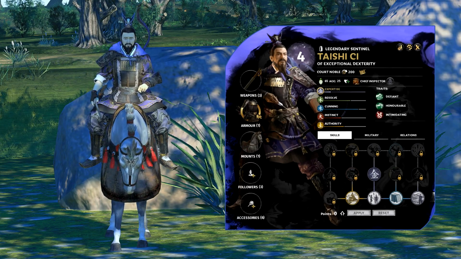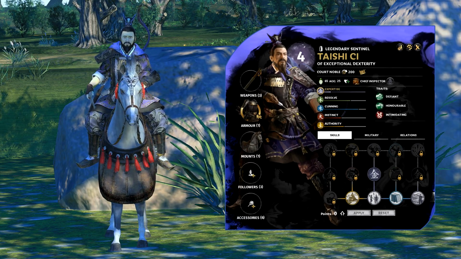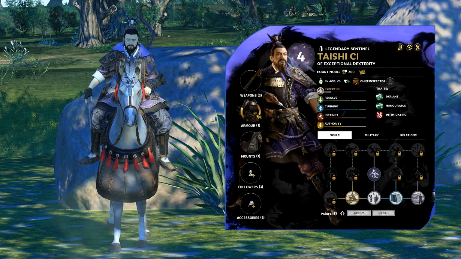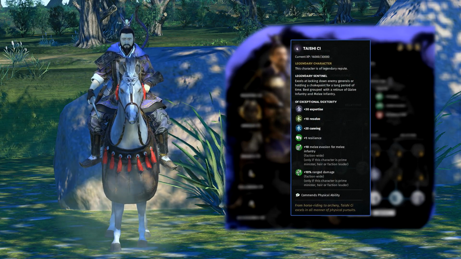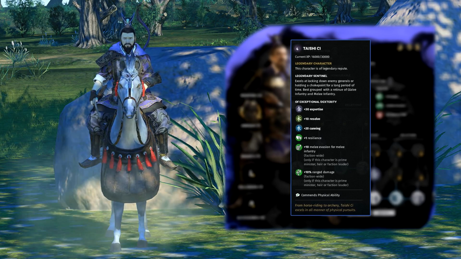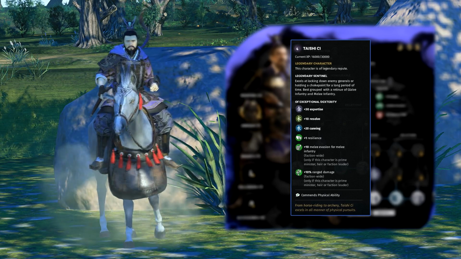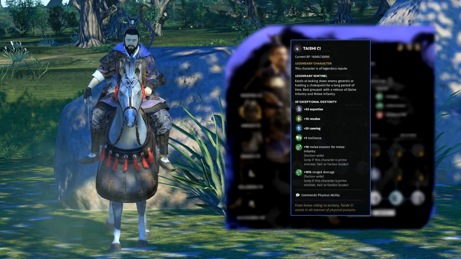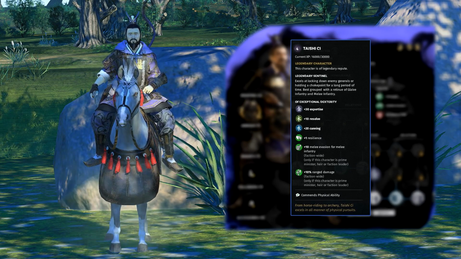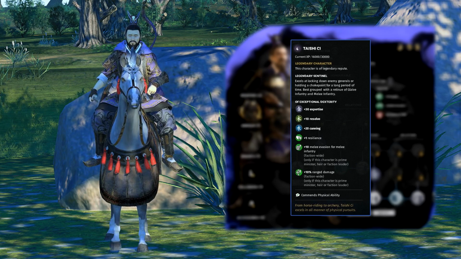Finally, there's Tai Chi, who is technically Sun Jian's general, but since you have the option to take him on early through the initial dilemma, I will cover him here. Tai Chi, of exceptional dexterity, is a sentinel, but a bit different than the usual ones. Besides a load of stat increases, his faction-wide buffs are plus 10 melee evasion for melee infantry and plus 10% range damage. Quite a solid prime minister or even heir if you're willing to adopt him.